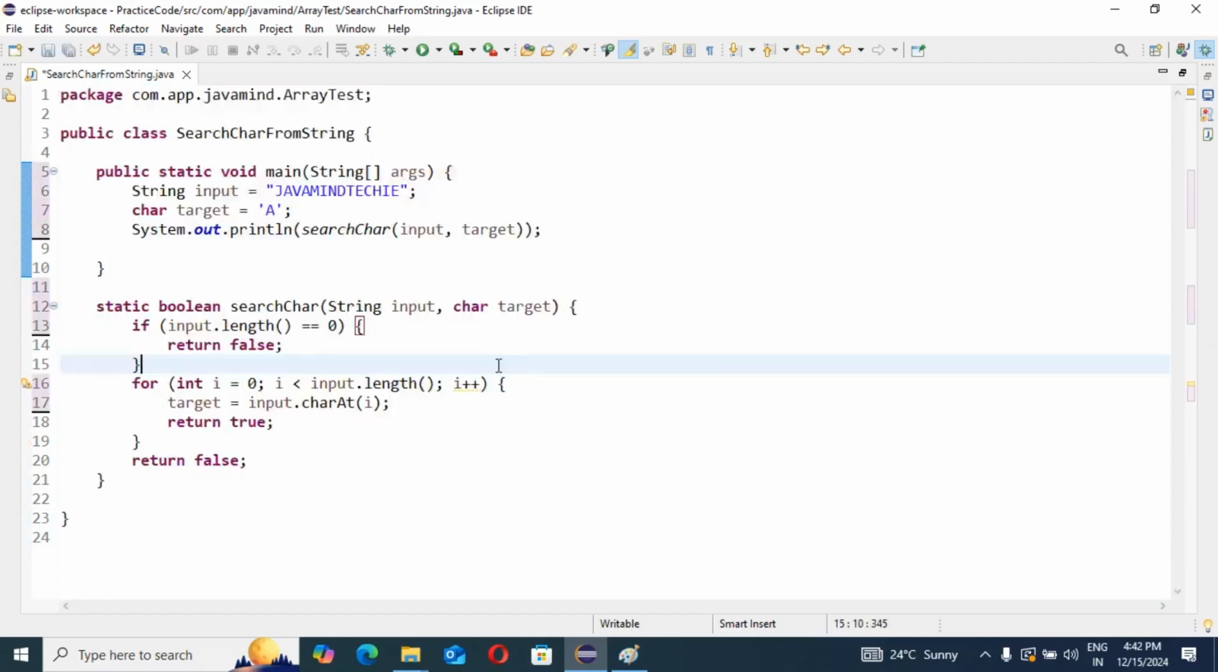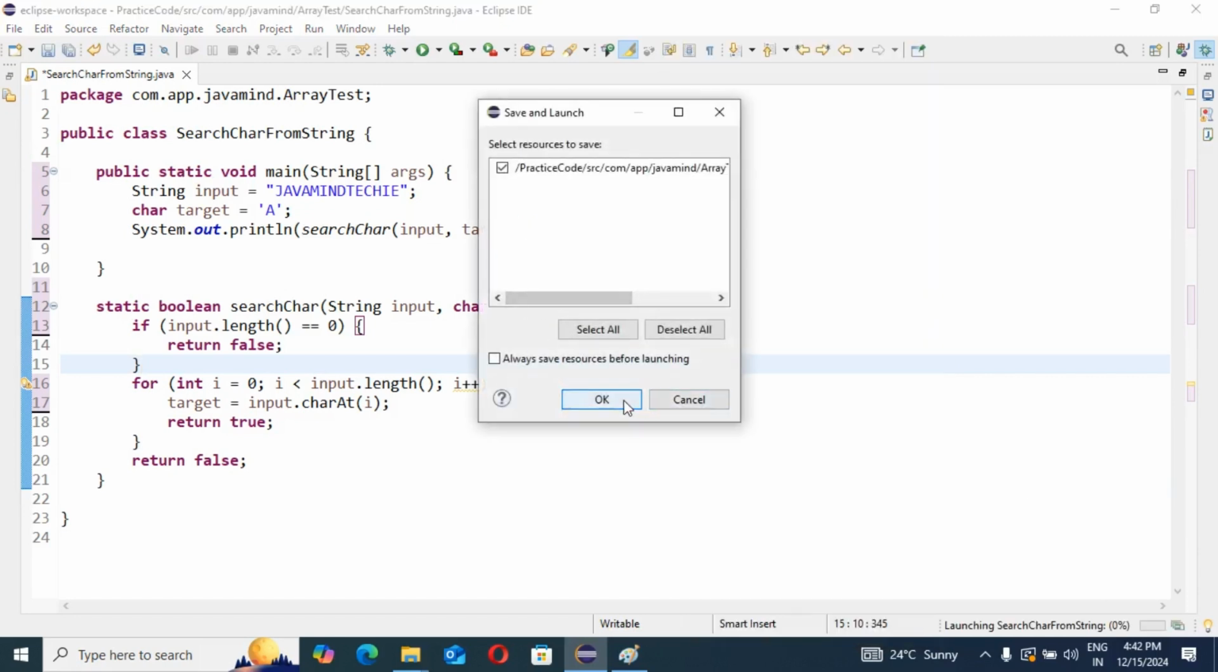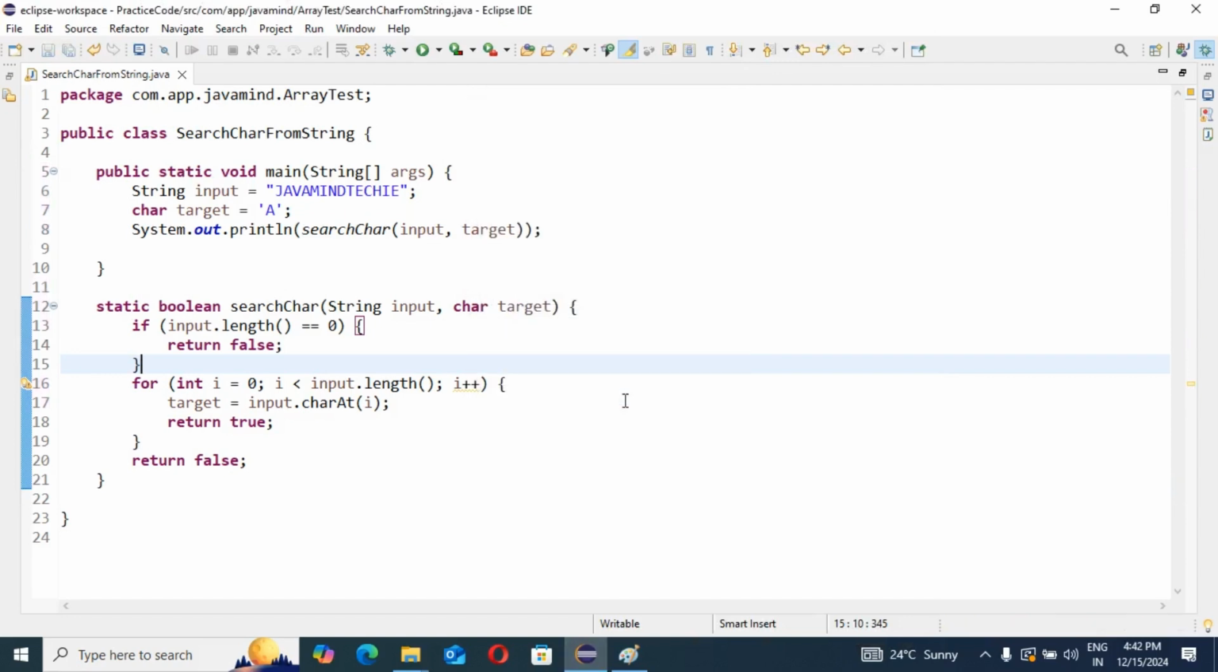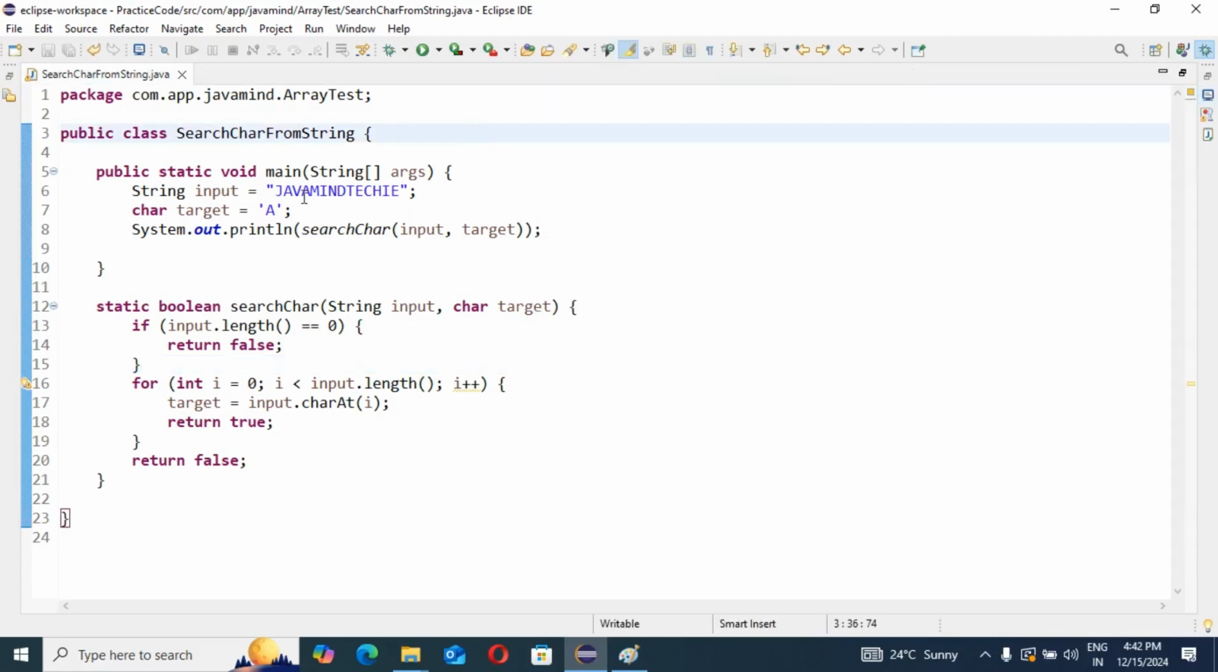So our program is ready to run. Then we can see whether the expected response is coming or not. If the expected response is coming, then we understand our code is correct. Otherwise, something is wrong in our code. So I am running the application in front of you. You will see the result here. See, the response is coming true. That means you can see A is present in our string.